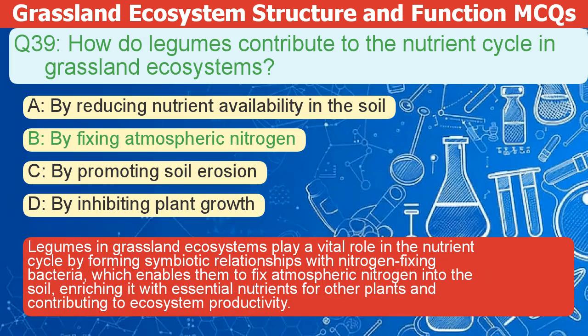The correct answer is B. Legumes in grassland ecosystems play a vital role in the nutrient cycle. They form symbiotic relationships with nitrogen-fixing bacteria. This enables them to fix atmospheric nitrogen into the soil, enriching it with essential nutrients for other plants and contributing to ecosystem productivity.